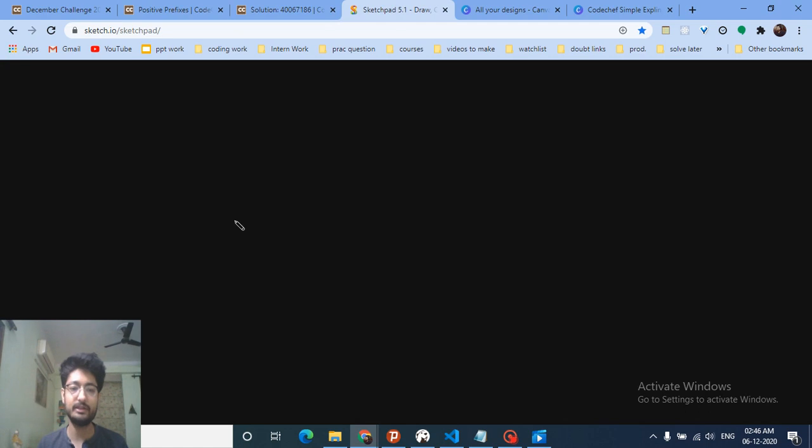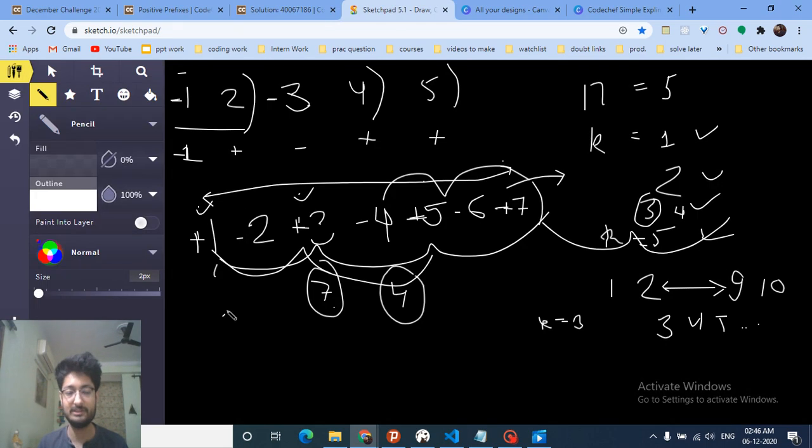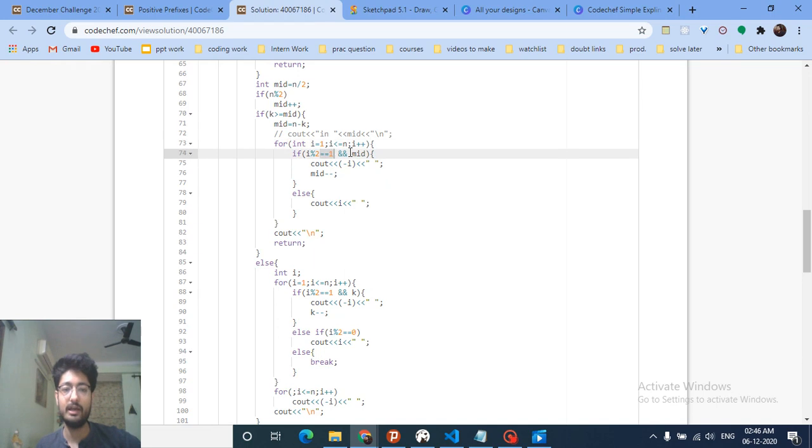Because we are making the odd numbers negative, the first number, the third number, and the fifth number. So if it is odd and there is some value in the middle, because middle will give you how many numbers we have to make negative. So if this is also given, we have to make all of those numbers negative and subtract middle. Else we have to just print out the numbers in positive. And that's the logic for this problem.